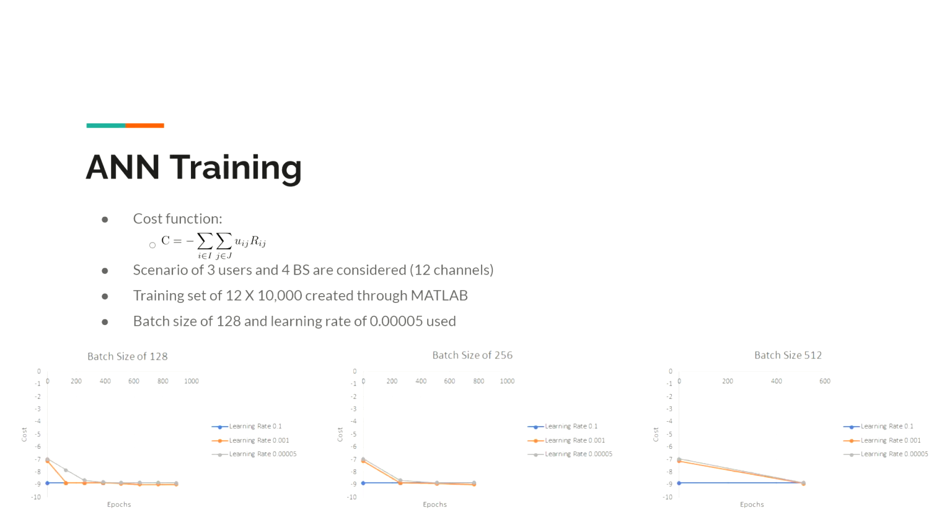For the training, we implement a custom cost function, which is C, and that is basically the negative of our achievable data rate, which is the double summation of U_ij times R_ij. Our initial scenario consists of 3 users and 4 base stations, which gives us 12 channels. For our training set we take 10,000 samples, which are created through MATLAB. By testing different batch sizes and learning rates, we saw a batch size of 128 and a learning rate of 0.00005 was the best one we took.